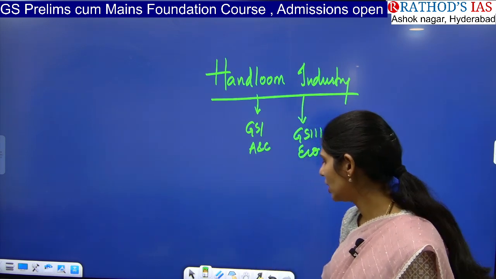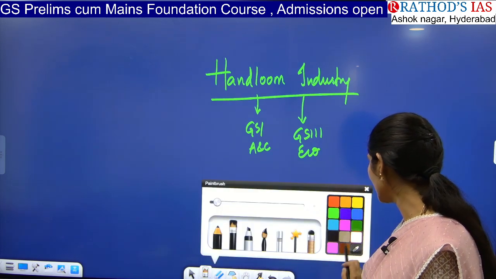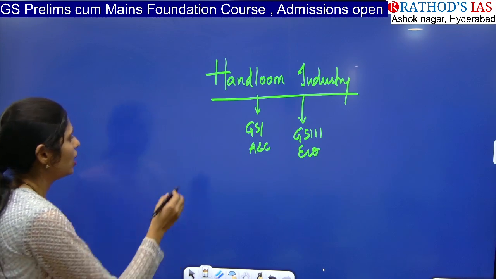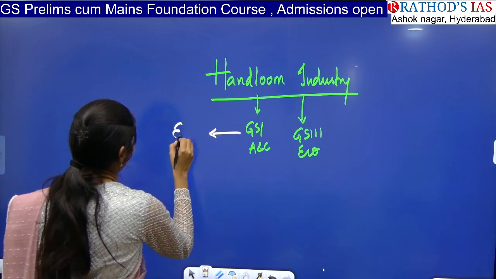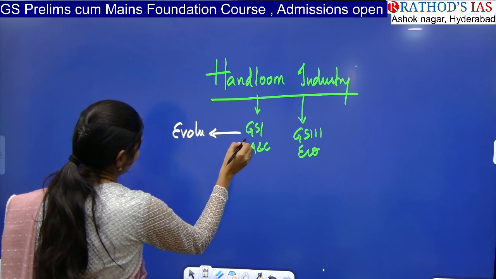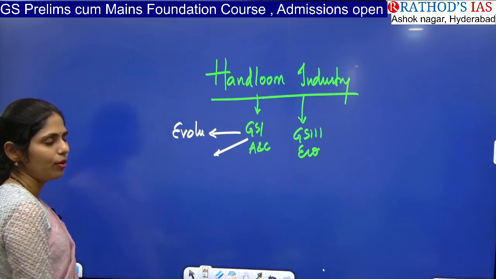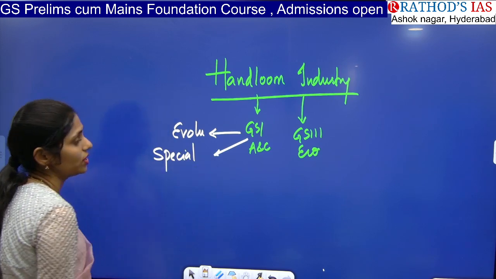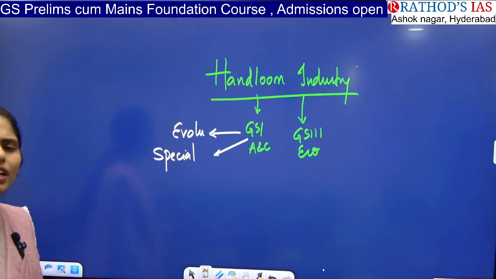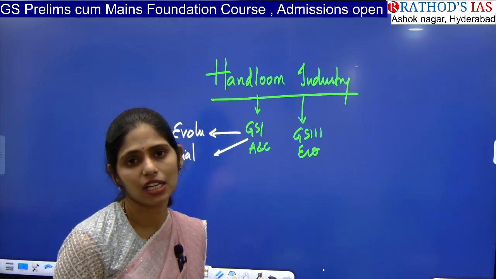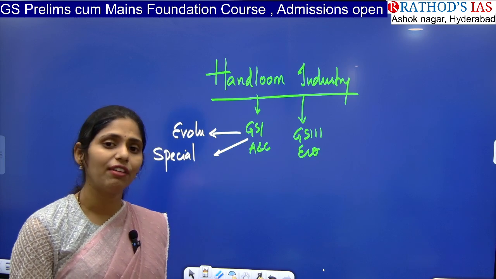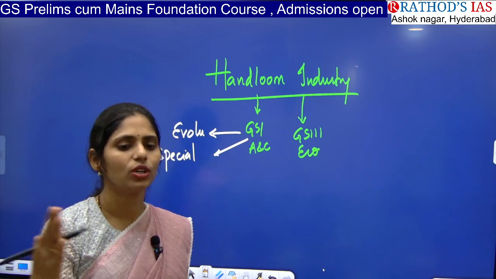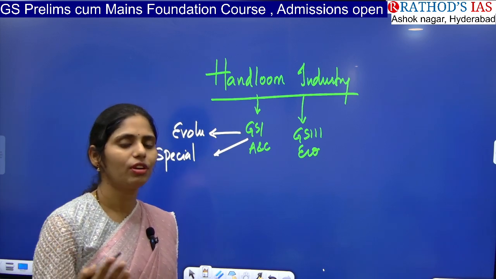So what you have to see from art and culture: whenever you are studying anything from art and culture, you have to start with evolution, when it started. And you have to see what is the speciality of that particular handloom industry. Normally we have different types of handloom sectors in our country, and different types of weaving styles. If you go from one state to another state, we will have different styles.